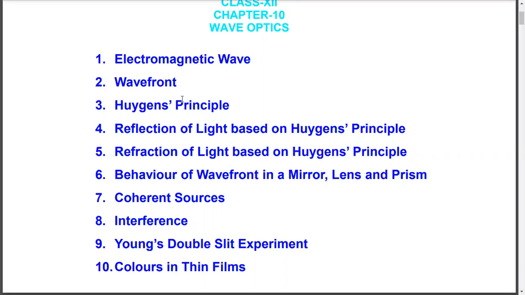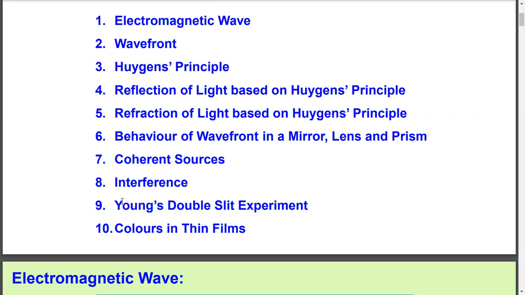After dealing with the wavefront, then we will be able to discuss a fundamental principle that would prove the optical phenomenon, like refraction and reflection, law of refraction and law of reflection, reflection of light based on Huygens principle, refraction of light based on Huygens principle, and behavior of wavefront in mirror, lens and prism, coherent source of light, and then interference, and Young's double slit experiment, and colors in the